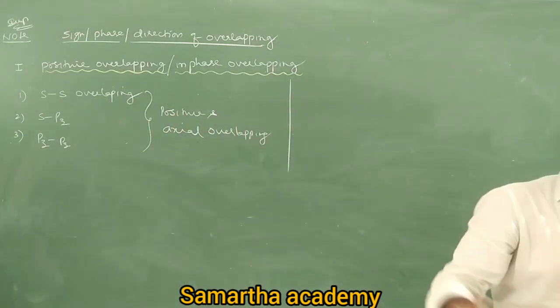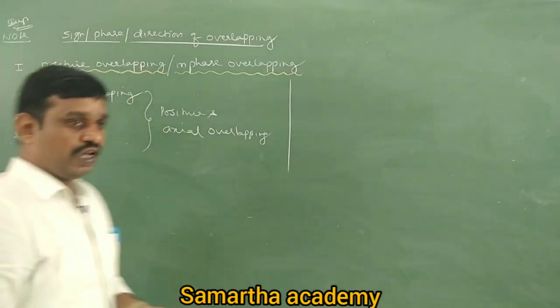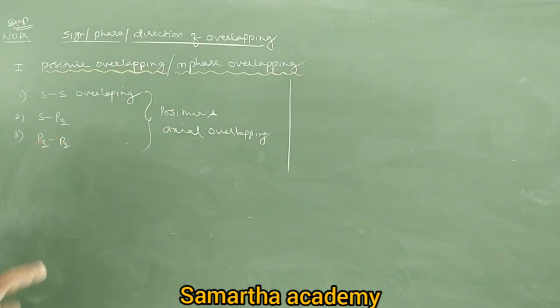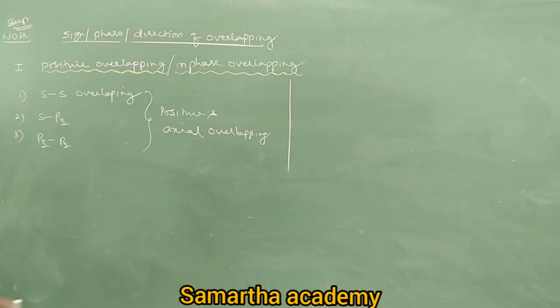Why? PZ has an internuclear axis, and this PZ has an internuclear axis. Therefore, the overlapping between these two orbitals always gives what? Axial overlapping. So remember, these three overlapping forms are what? Axial overlapping. Of course, we write positive. Next, I want positive as well as sideways overlapping.